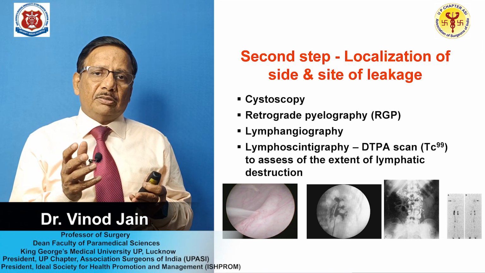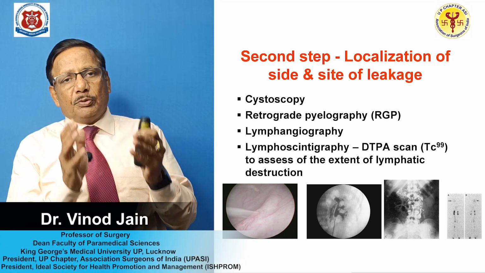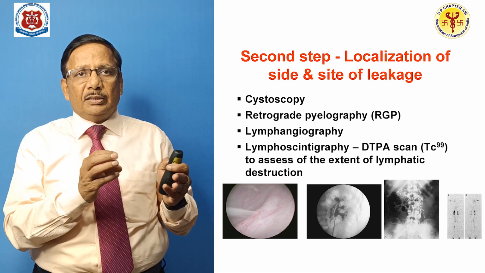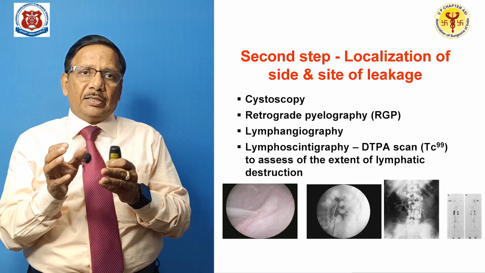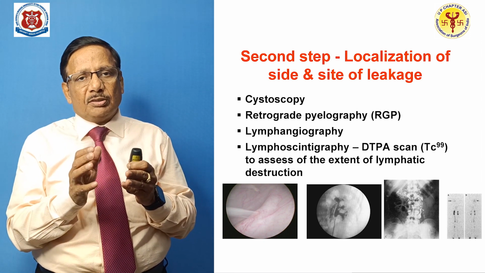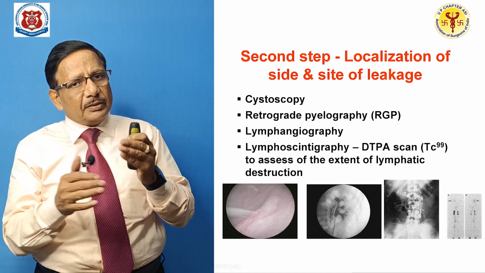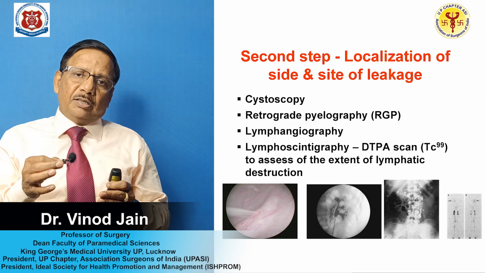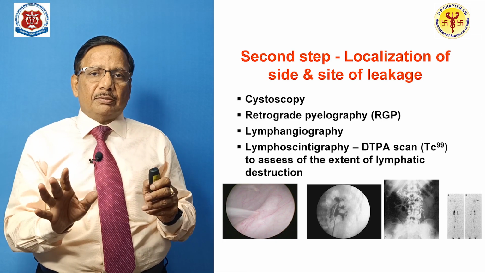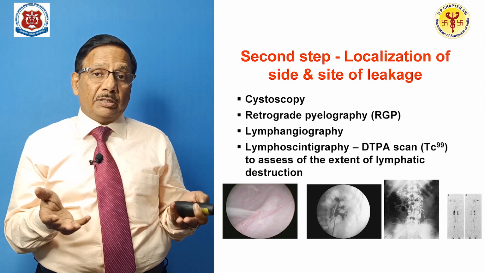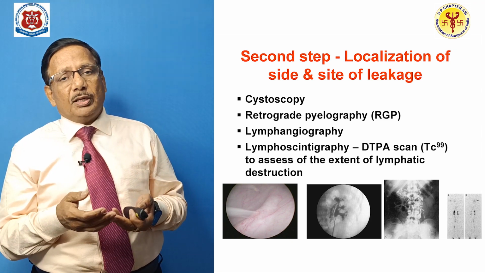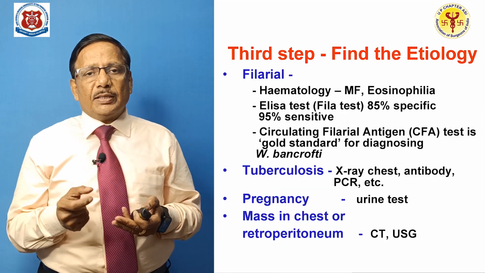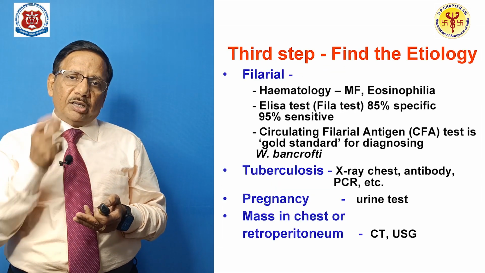Lymphangiography nowadays is not being routinely done, but suppose you want to know about the destruction of the lymphatic tract, whether it has happened or not, then you can do lymphoscintigraphy, giving a DTPA scan with technetium-99, and assess the lymphatic destruction. But in most cases, cystoscopy and RGP is sufficient. If you wish to know about the anatomy of the lymphatic system, you have to go for advanced investigations. Then the third step is you have to find the etiology.